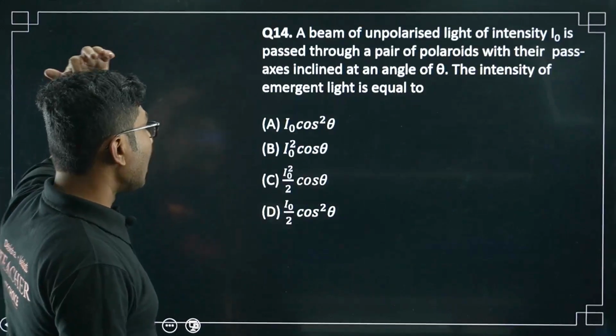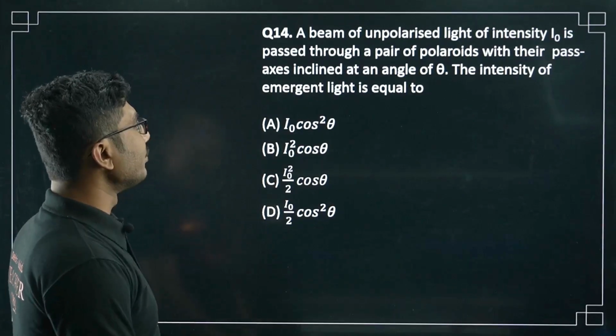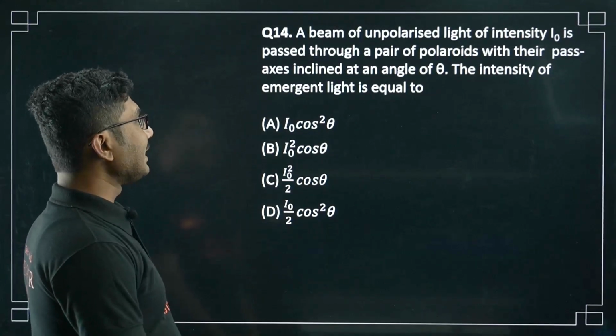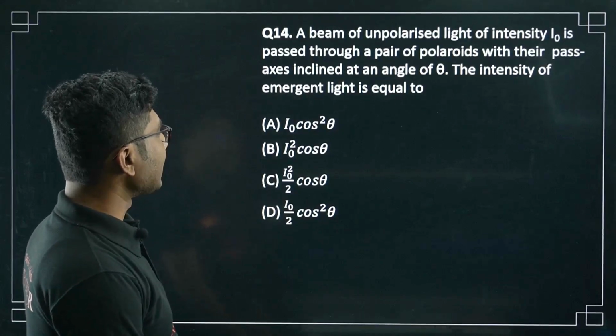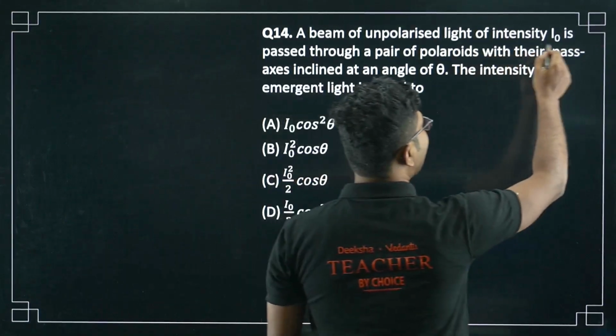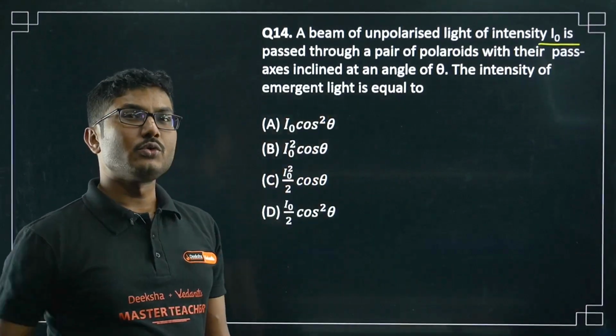Next is, a beam of unpolarized light of intensity I0 is passed through a pair of Polaroids. Their pass axes are inclined at an angle of theta. The intensity of the emergent light is equal to? So first, the unpolarized light has intensity I0, and it is passing through 2 Polaroids.